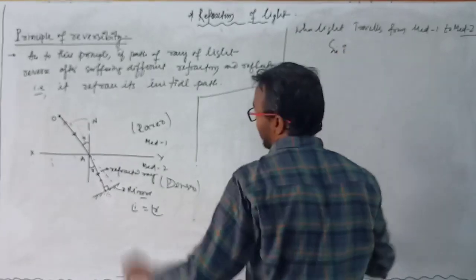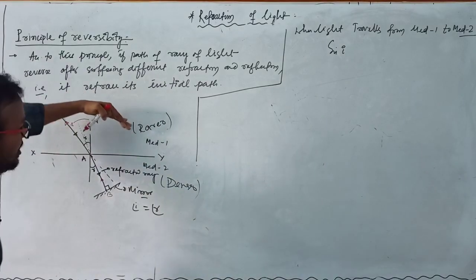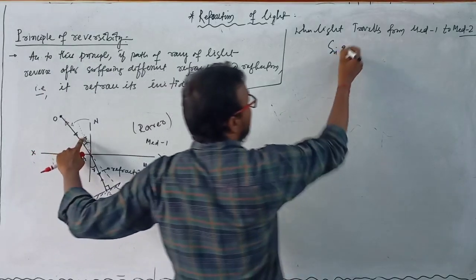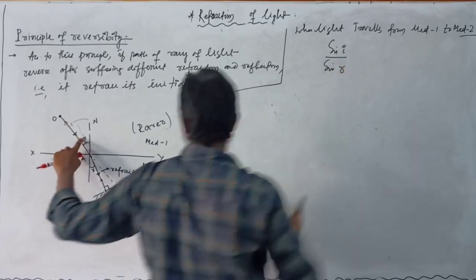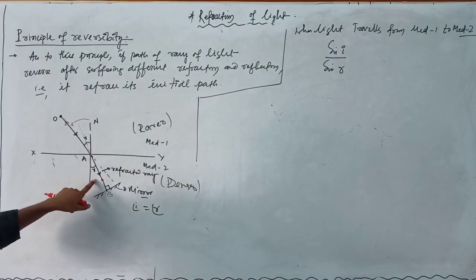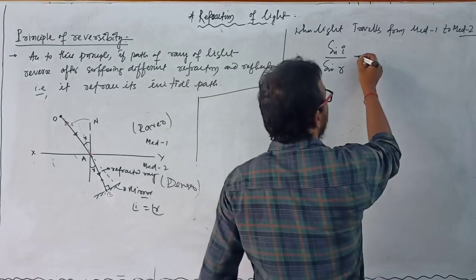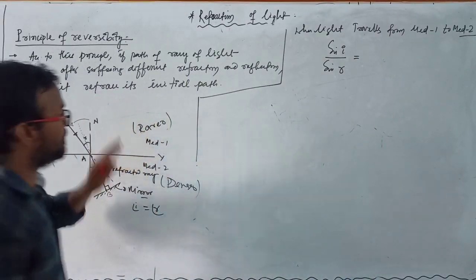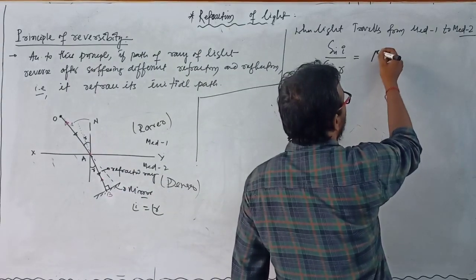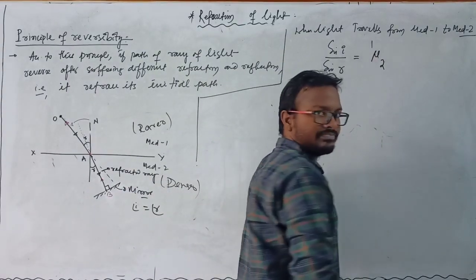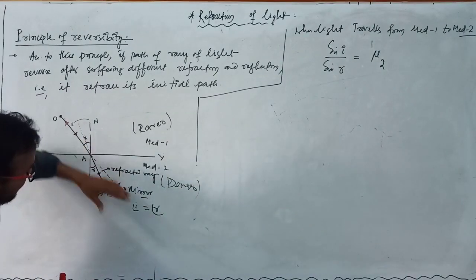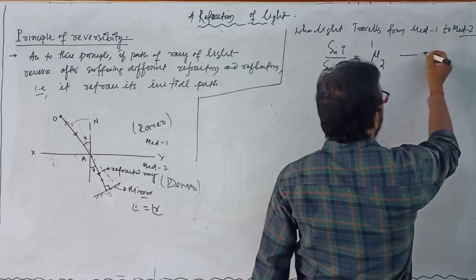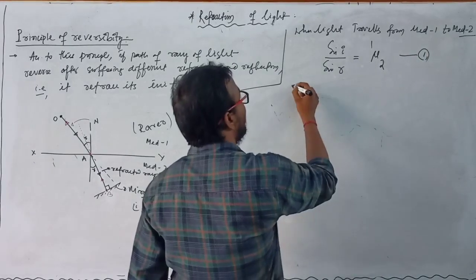This is the first case, where light comes from medium 1 to medium 2, and this is the angle of incidence, so sin i divided by sin r, because this angle is r and this is the normal, is equal to the refractive index of the second medium with respect to the first medium, that is mu 2 1, the relative refractive index of the second medium with respect to the first medium. This is equation number 1.